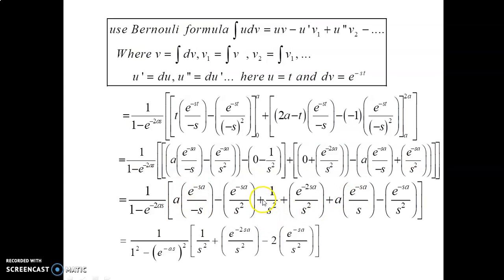We get plus 1 divided by s square plus e power minus 2sa divided by s square. The term is written here, and this minus term and this minus term are the same. So adding these two terms, we get minus 2 into e power minus sa divided by s square.